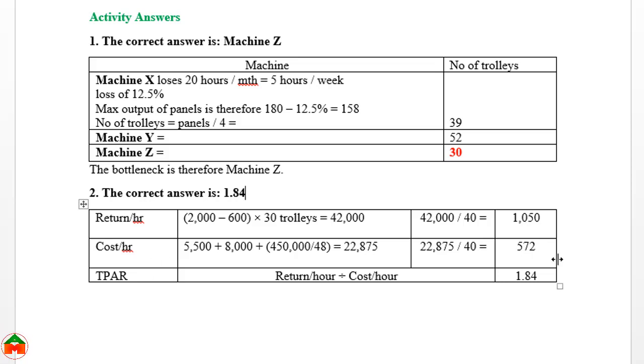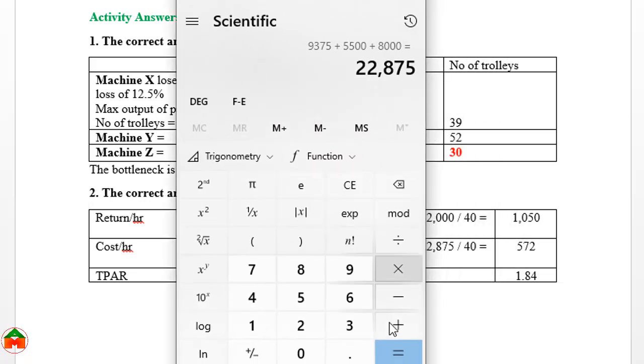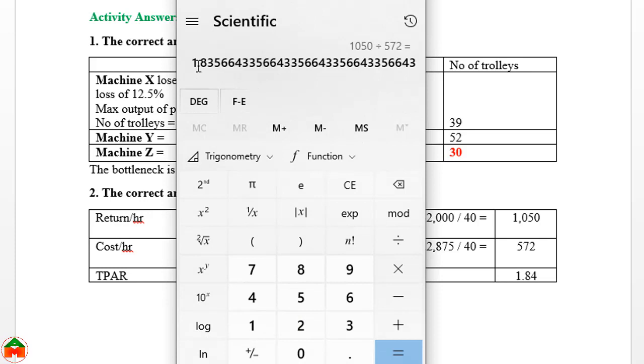And if we divide this 1050 by the 572, we will get the throughput accounting ratio, which is 1.84. If I show you in the calculator, 1050 divided by 572, this is 1.835 or 1.84.